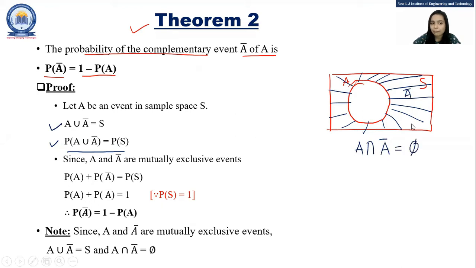So from this Venn diagram we can see that A and A bar are mutually exclusive events.